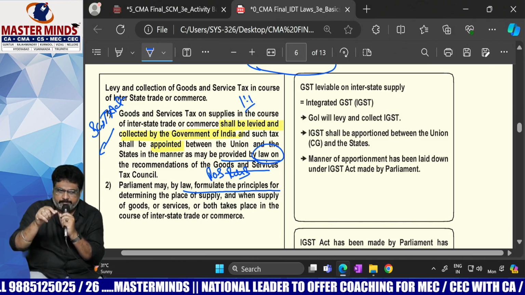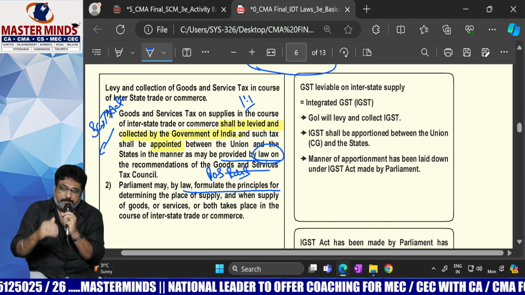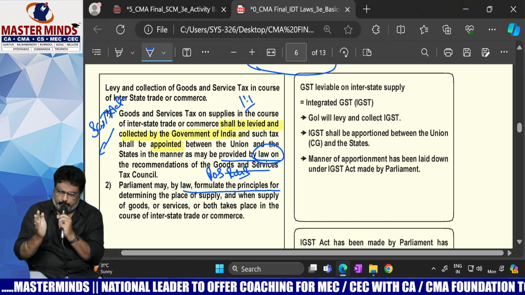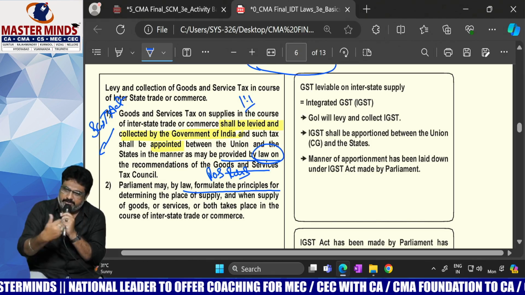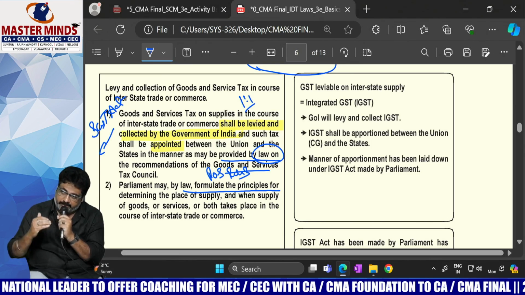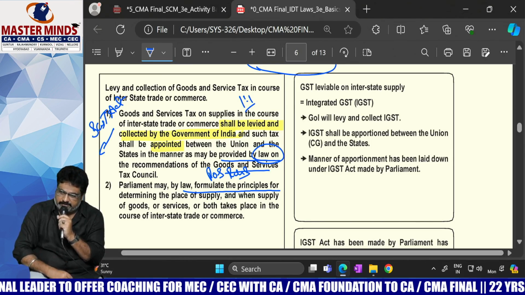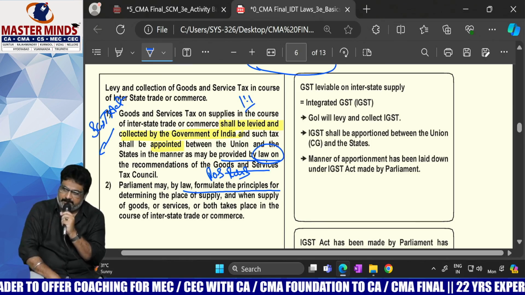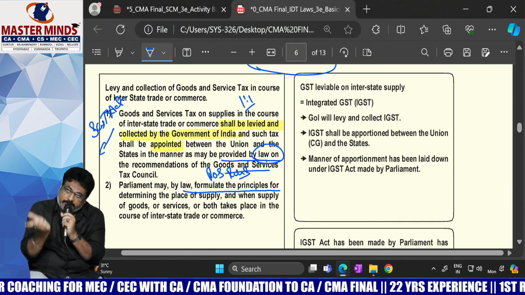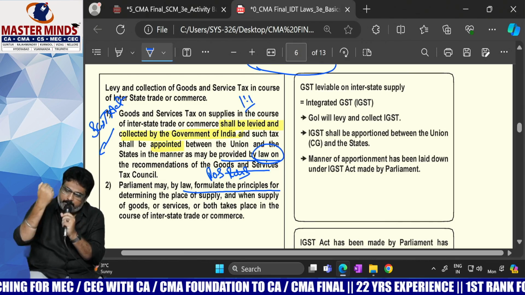LOS means location of supplier, POS means place of supply. That means based on place of supply, it will change whether it is intrastate or interstate.